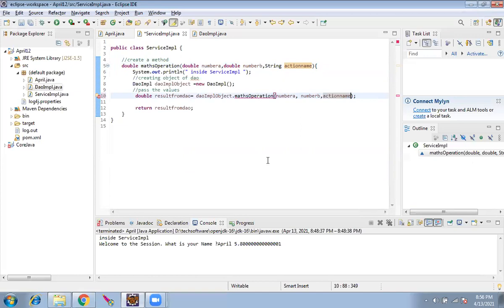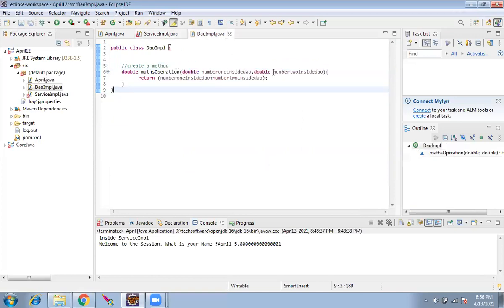The DAO IMPL also we should change, I think so. Yes, here also this method is expecting only two variables. I have to change it to a third variable, string action, in the DAO. Purposely I'm changing the terminology so that you understand that the object name does not matter.